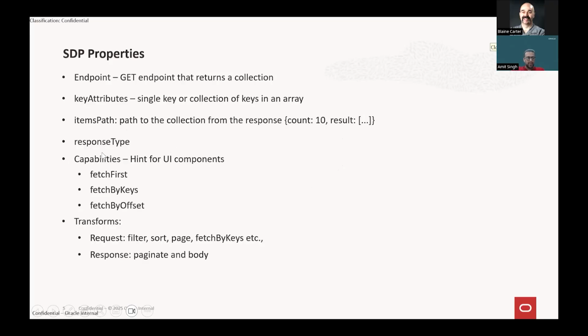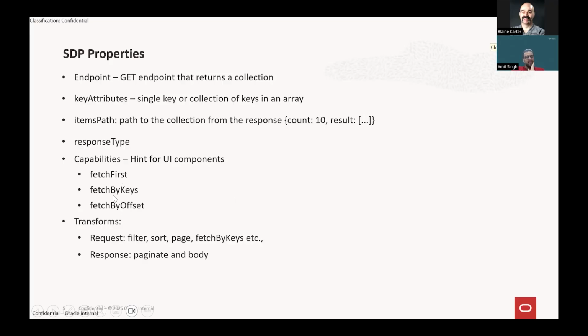There are a couple more things, the capabilities in an SDP. This capabilities property is basically a hint for my UI component. There are multiple types of capabilities, such as fetch first, fetch by keys, fetch by object. This is more related to a select single component, right?